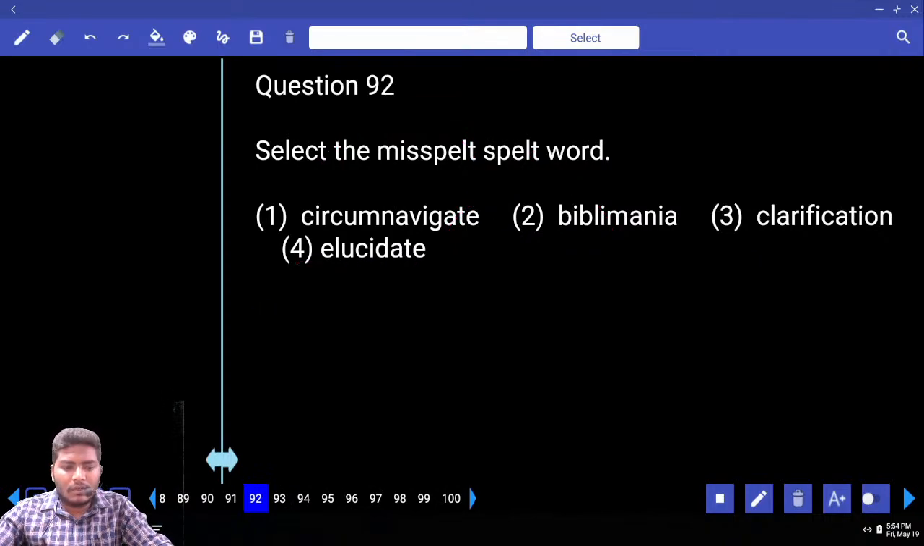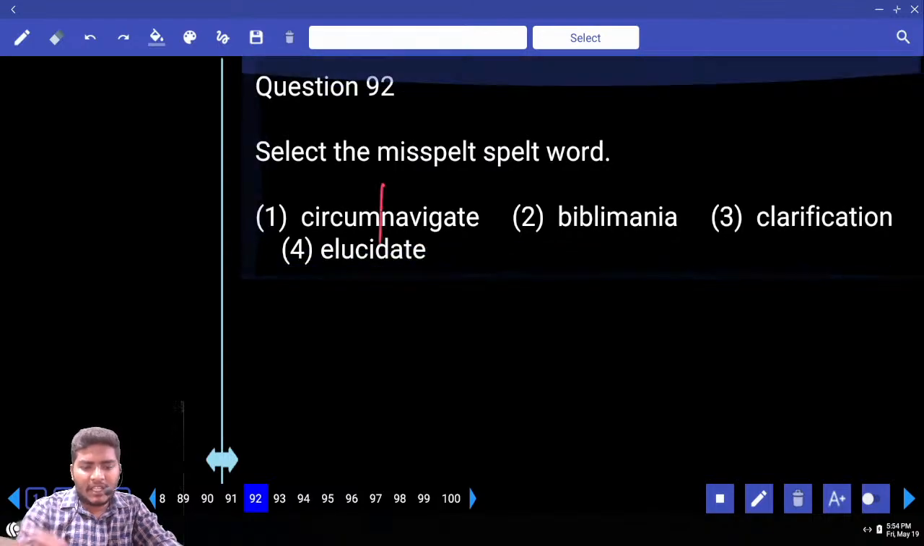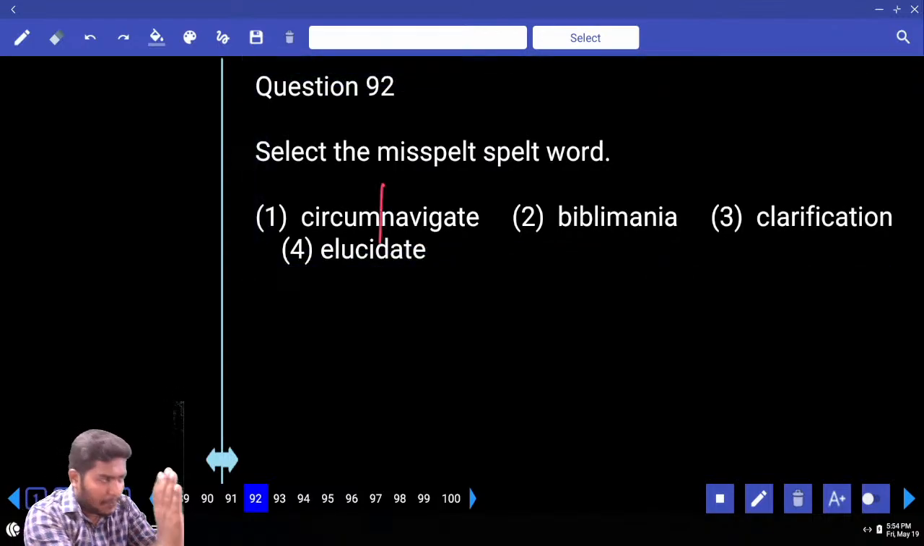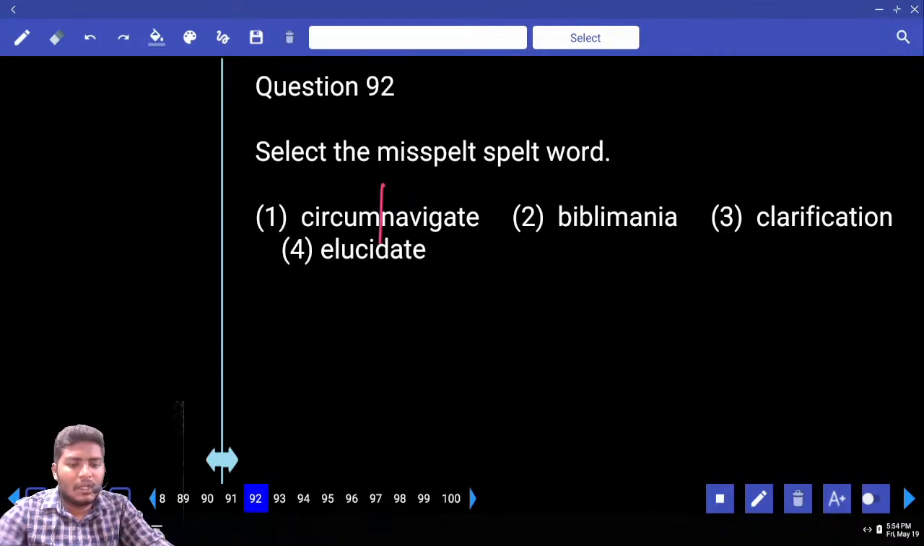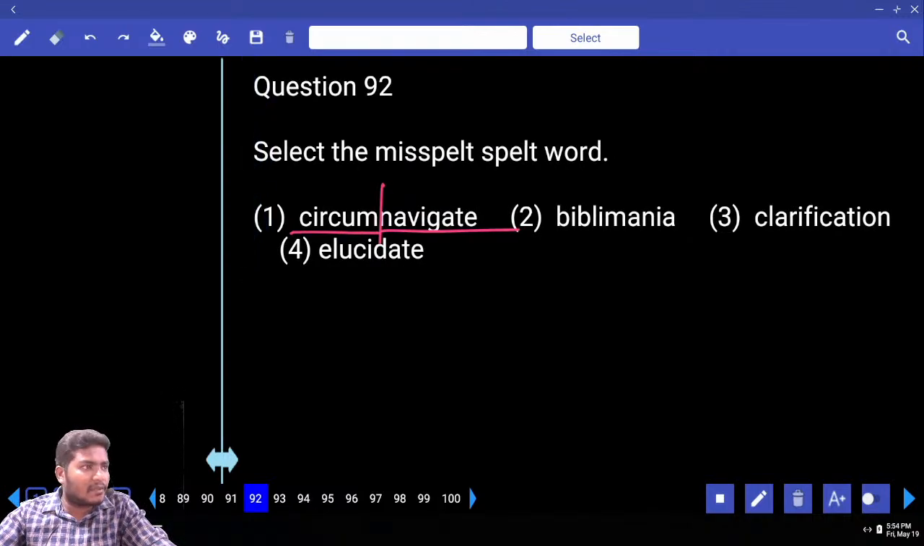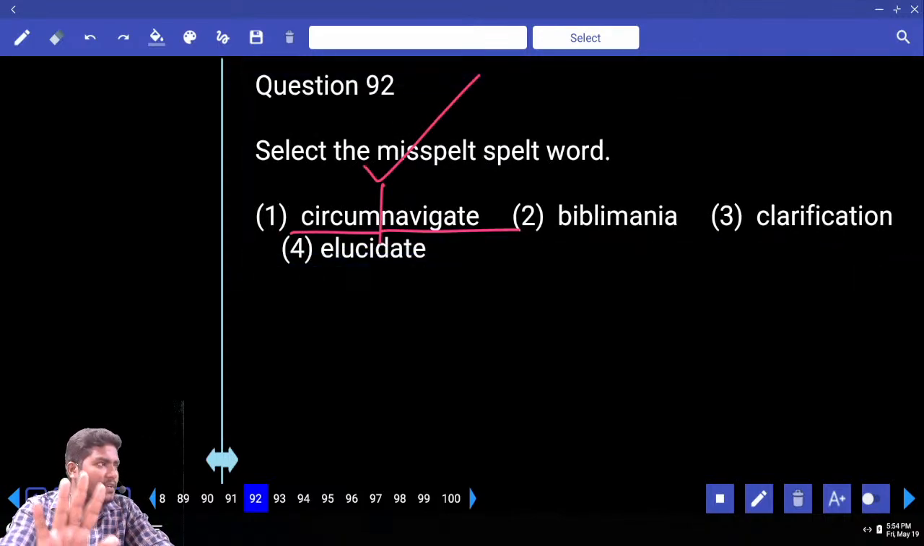Misspelled word, you should know this word. Circumnavigate. Next, bibliomania, clarification, elucidate. Break the word. Whenever you get a lengthy word, you separate it into prefix, suffix and root words. Do you know the word navigate? You know navigate, right? Is the spelling correct? In circumstance, circum, is the spelling correct? Yes. So basically the spelling is fine. Sir, we don't know the meaning, God knows. But the prefix and suffix are both carefully correct, right? Right. Next, what is the other one here?